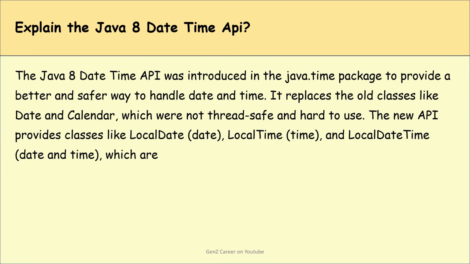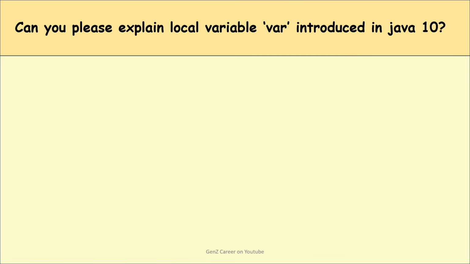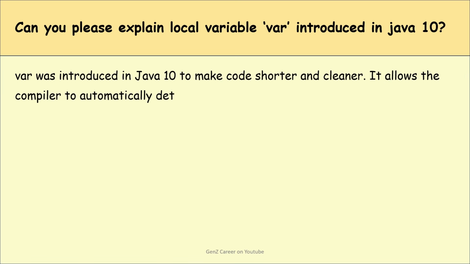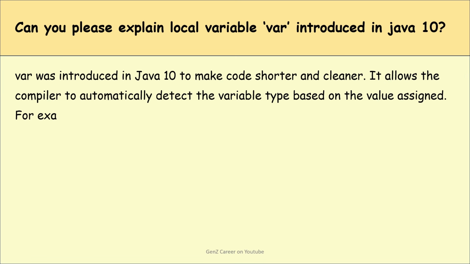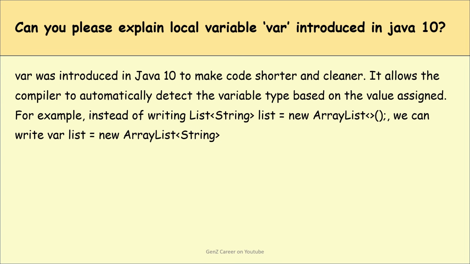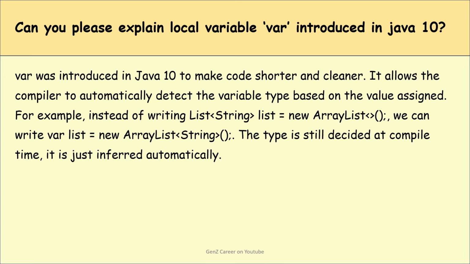Okay. Can you please explain the local variable type inference introduced in Java 10? So, guys, basically, var was introduced in Java 10 to make code shorter and cleaner. It allows the compiler to automatically detect the variable's type based on the value assigned. For example, instead of writing List<String> list = new ArrayList<>(), we can write var list = new ArrayList<String>(). The type is still decided at compile time. It is just inferred automatically.